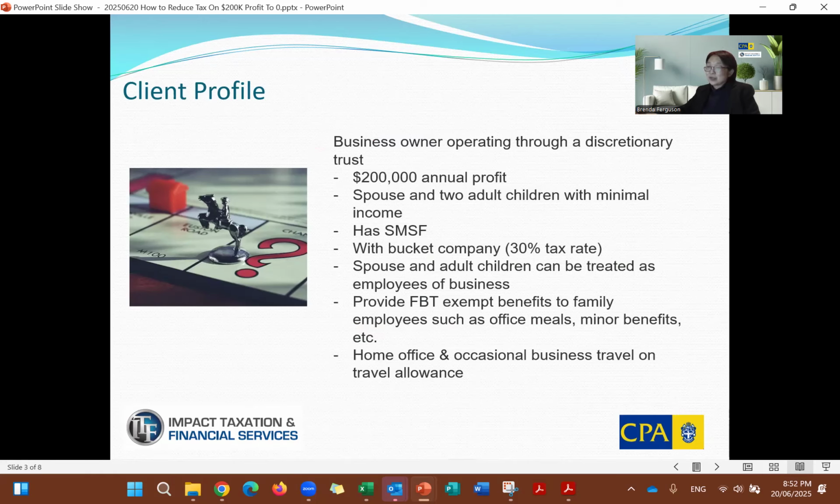Because of that reason, they can receive FBT, fringe benefit tax exempt benefits, such as office meals, minor benefits, etc. Also home office and occasional business travel are considered as well. With business travel, potentially the business can pay employees a travel allowance based on the ATO required daily rate.